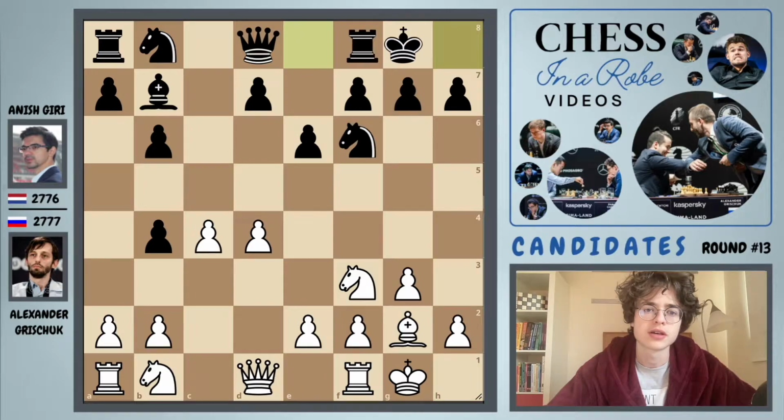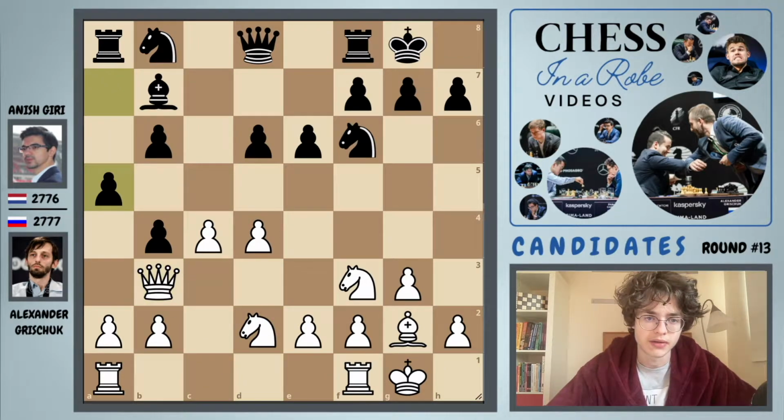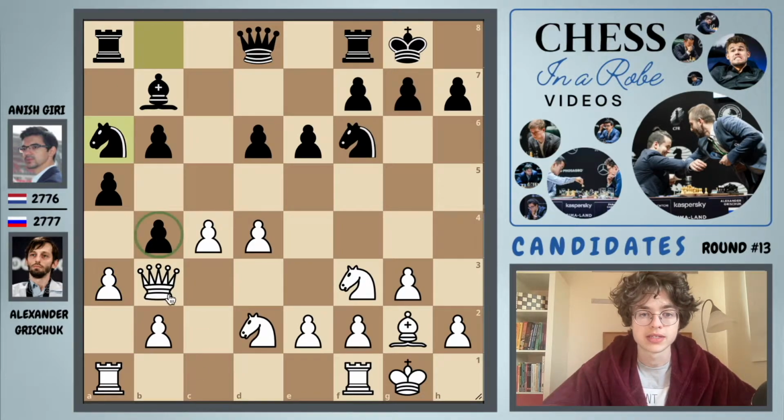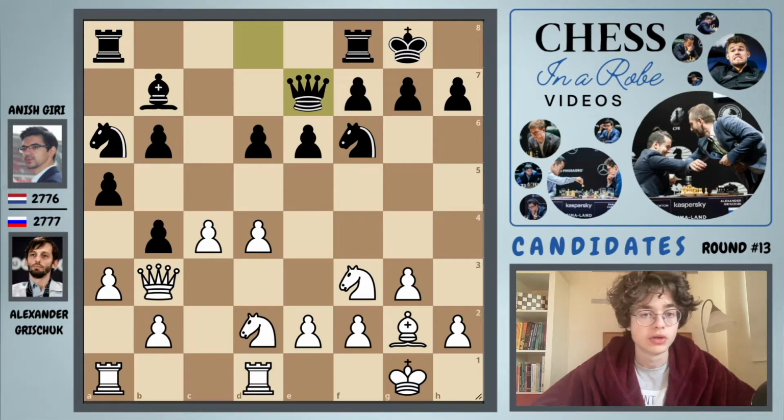We have castles, knight to d2, d6, queen b3, and now a5, defending the pawn on b4, and Grischuk says, I will attack this pawn once again. And Anish says, well, I will defend this pawn once again, because if takes, Anish wants to take back on b5 with the knight. We have rook f2 d1, very natural, putting the rook on the d file. Queen e7, and now a very nice maneuver by Grischuk, which is to bring the knight over to c2 to further pressurize this pawn on b4.